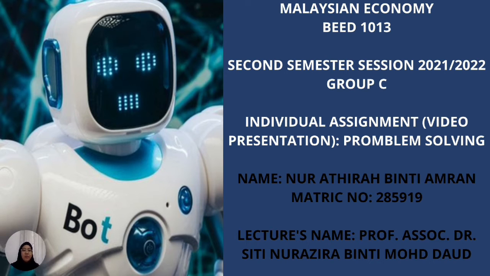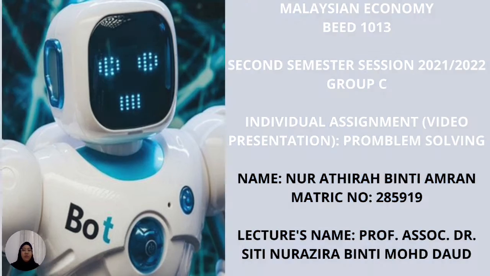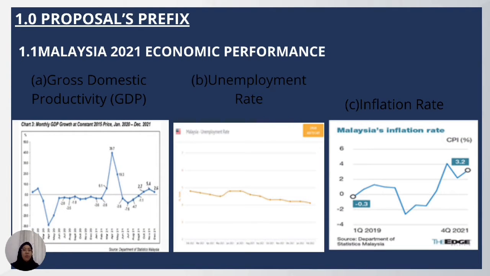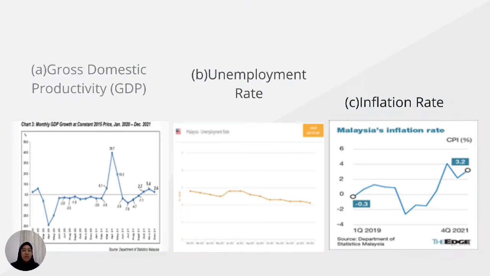Today I want to present my individual assignment on problem solving. Firstly, I want to talk about 1.0 proposal prefix. 1.1 is Malaysia 2000 economic performance. There are three things. Firstly, gross domestic product (GDP), B. Unemployment rates, and C. Inflation rate.